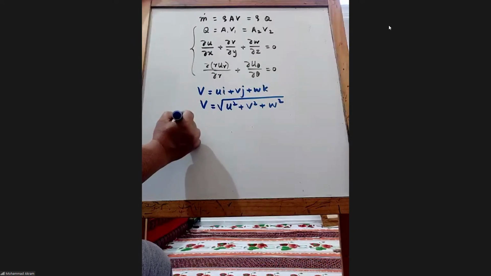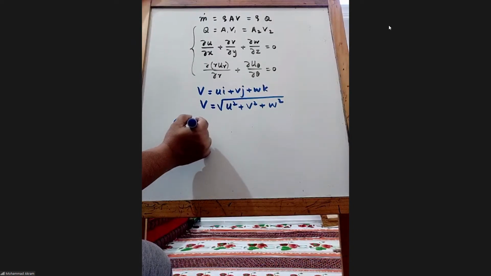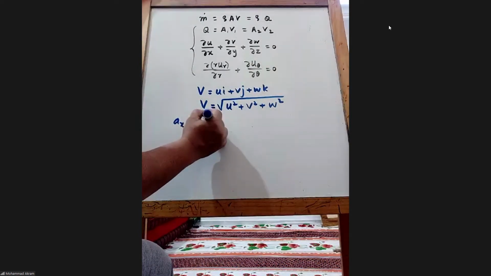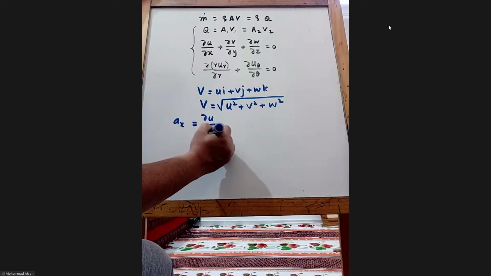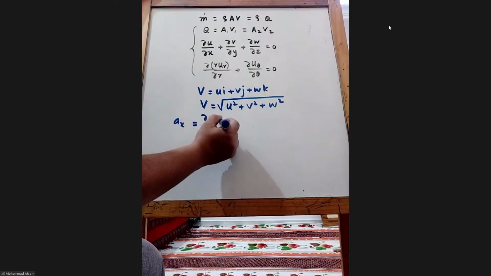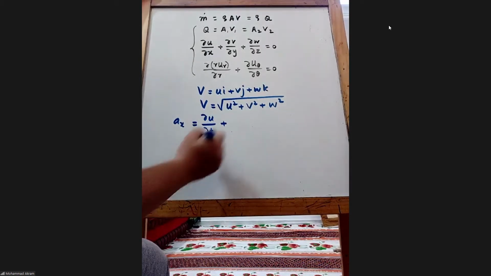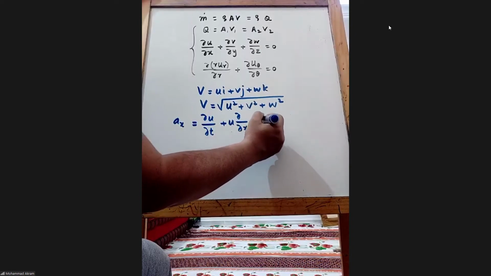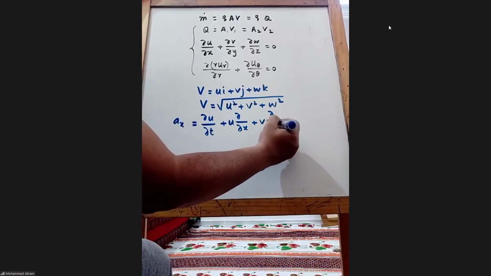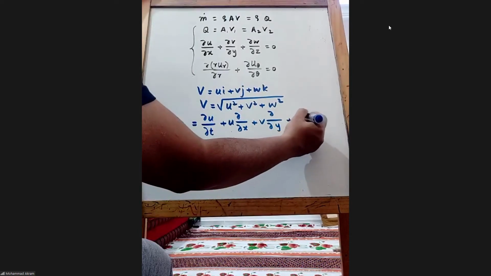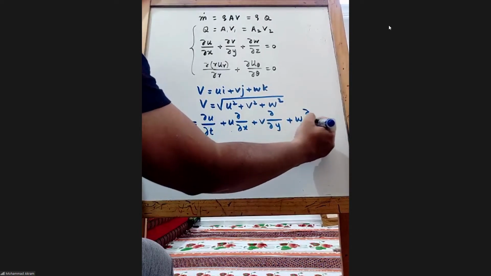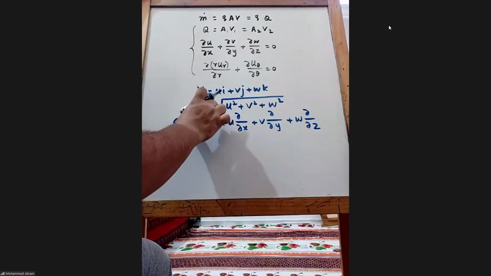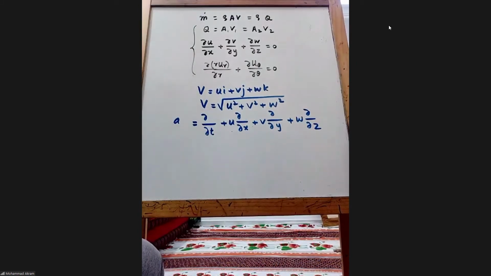Then we wrote equations for ax. If you want x, then it will be ∂u/∂t. This is the local acceleration in the x direction, plus u ∂/∂x plus v ∂/∂y plus w ∂/∂z. I will write only one equation. Is this understood, what I wrote here?